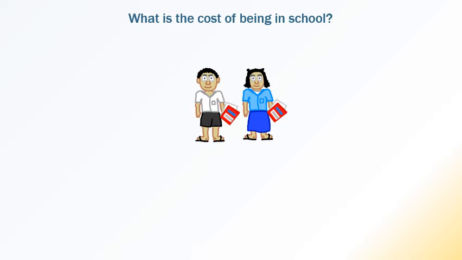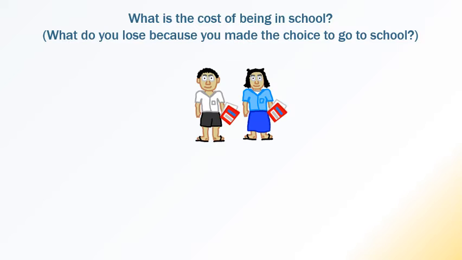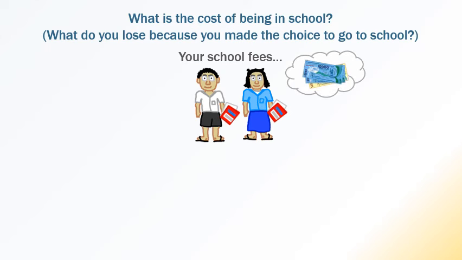Everything that we do in life, no matter whether we spend money on it or not, has a cost. For example, we can ask, if you're in school this year, what is the cost of being in school? Another way of asking this question is, what do you lose because you made the choice to go to school? Now, if you ask the cost of schooling, most people talk about school fees. And yes, that is part of the cost.